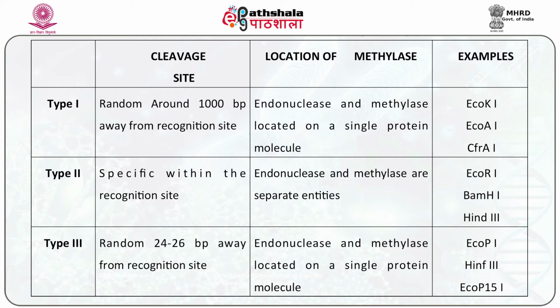There are three different types of restriction enzymes. Type 1 cuts randomly, around 1000 base pairs away from the recognition site, for example EcoK1, EcoA1. Type 2 cuts specifically within the recognition site, like EcoRI, BamHI. And type 3 cuts 24 to 25 base pairs away from the recognition site, that is EcoP1, etc.